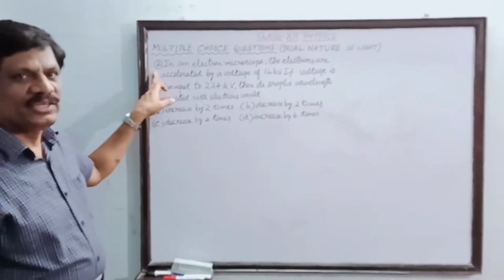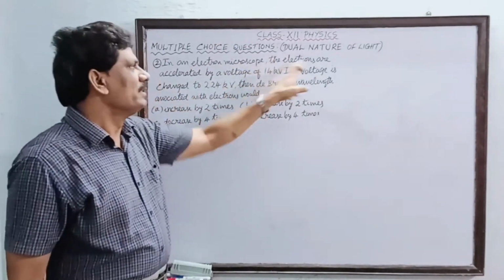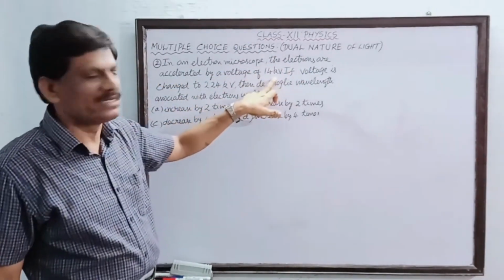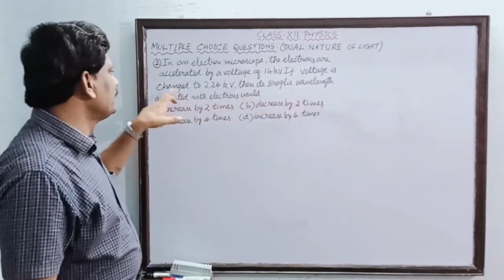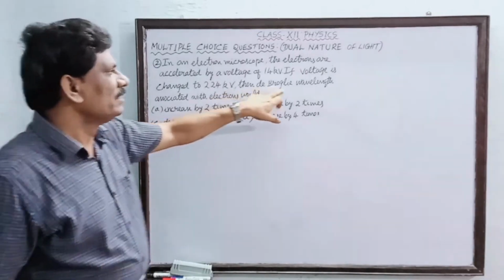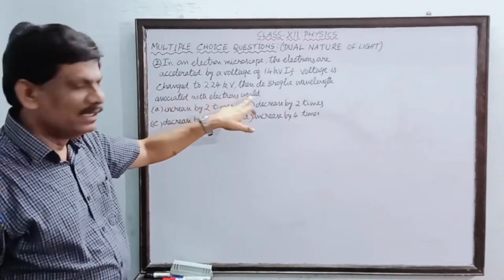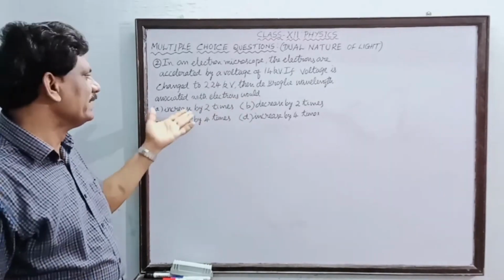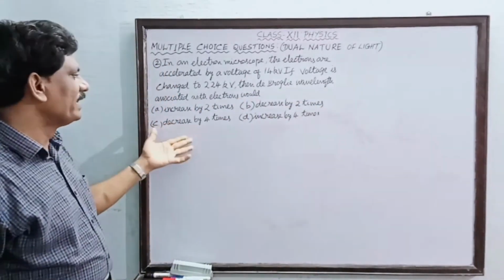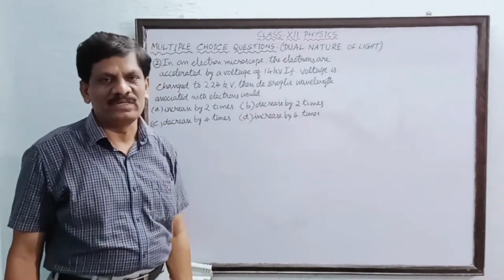Now the second MCQ is: in an electron microscope, the electrons are accelerated by a voltage of 14 kilovolt. If the voltage is changed to 224 kilovolt, then the de Broglie wavelength associated with the electrons would. Four options are there: whether it is increased by 2 times, decreased by 2 times, decreased by 4 times, or increased by 4 times. We have to find out.